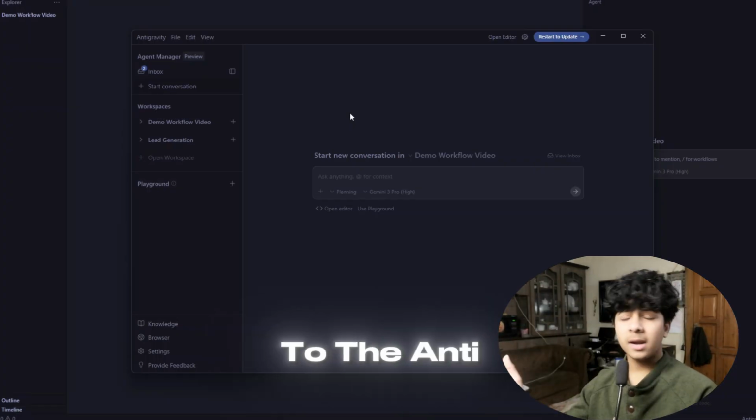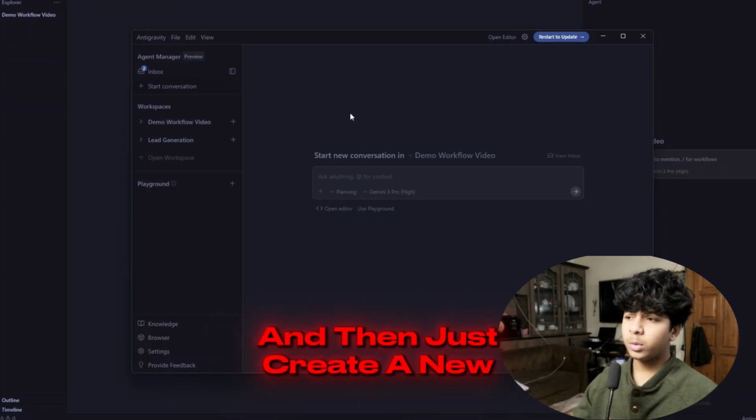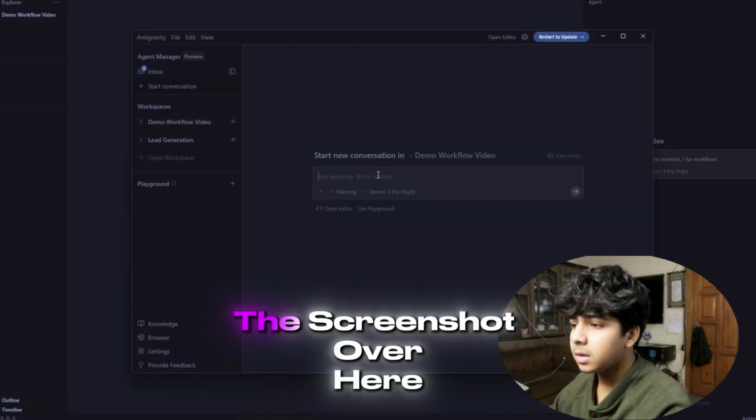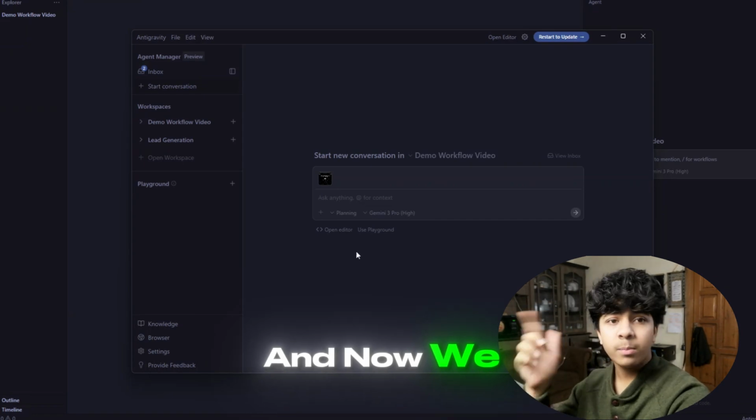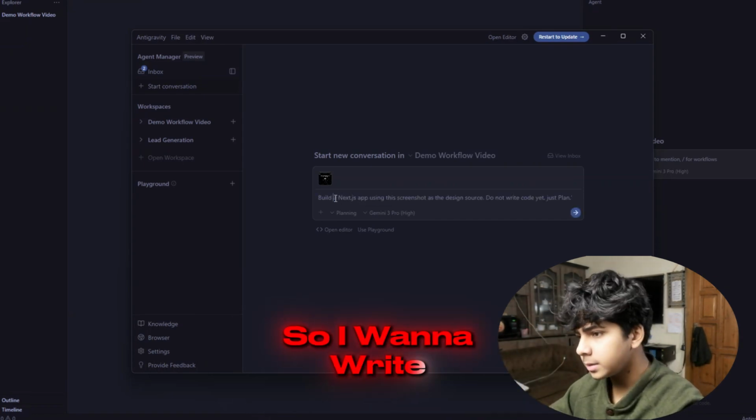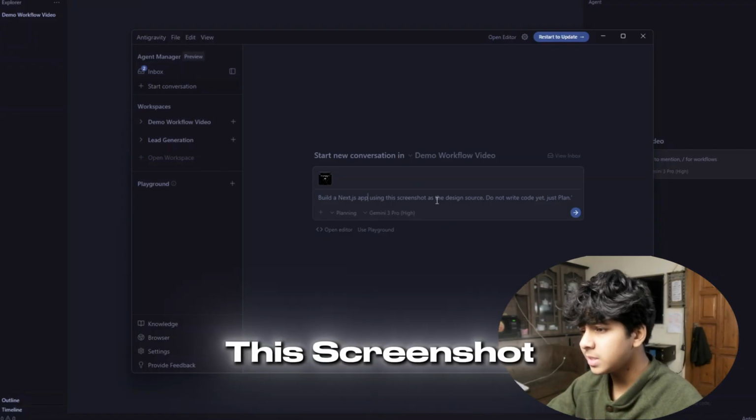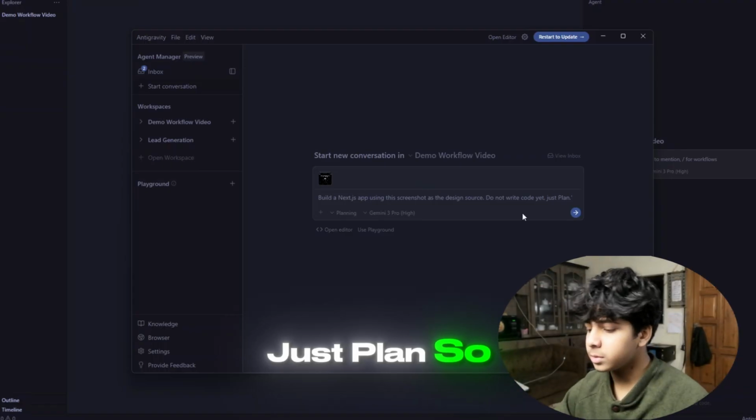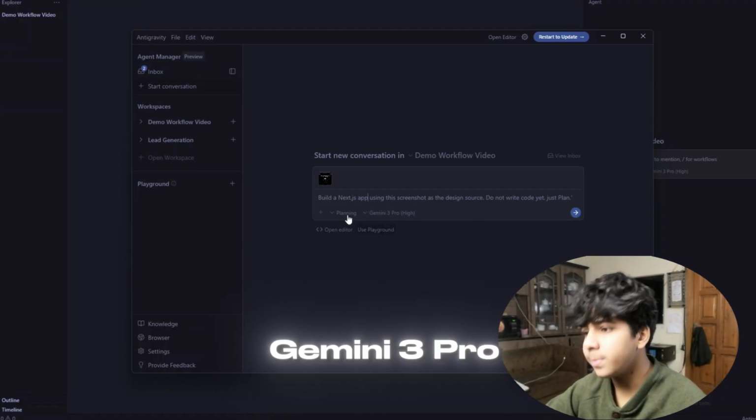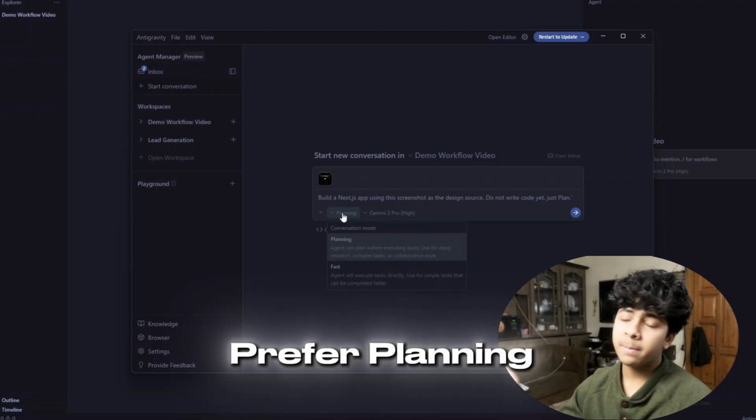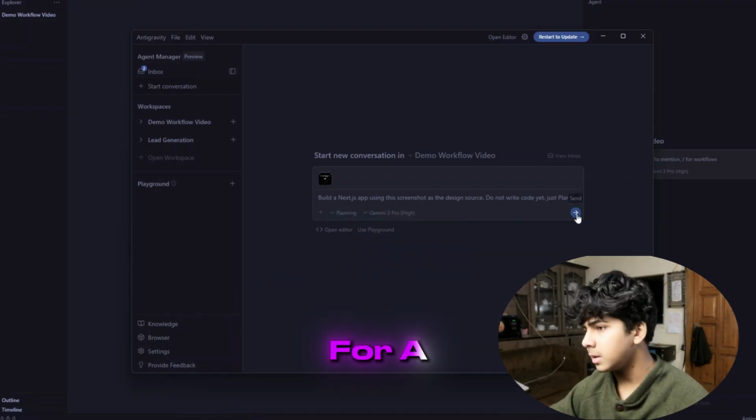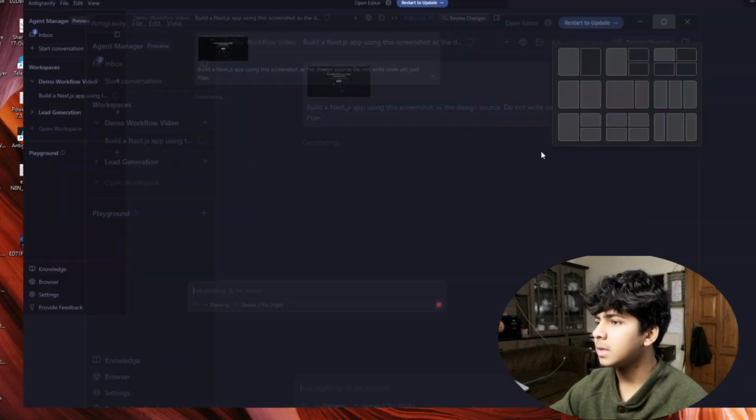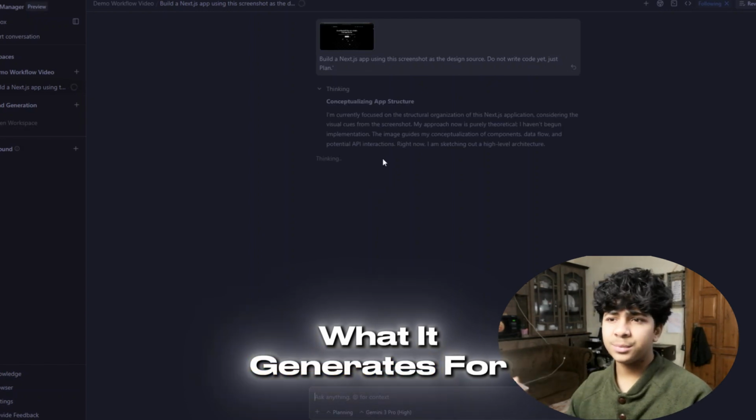Now go back to Anti-Gravity and then just create a new conversation in the folder that you have opened. And now I'm just gonna paste the screenshot over here, and now we prompt. So I wanna write: build a NextJS app using this screenshot as the design source, and do not write the code yet, just plan. So let's hit enter, and we are using Gemini 3 Pro higher version and planning. Actually I prefer planning because the fast model is just for a little bit of work like building a lead generation agent and etc. So now let's see what it generates for us.